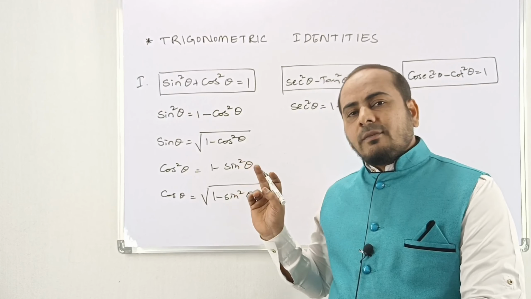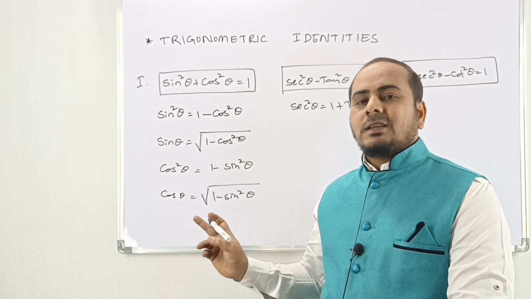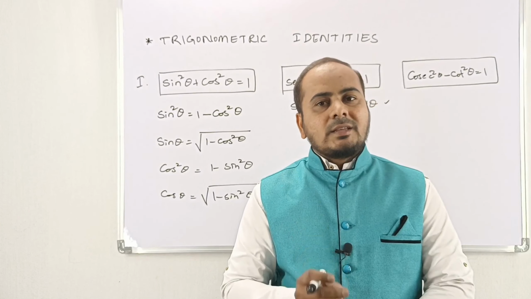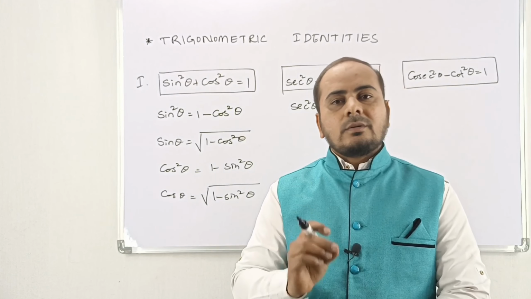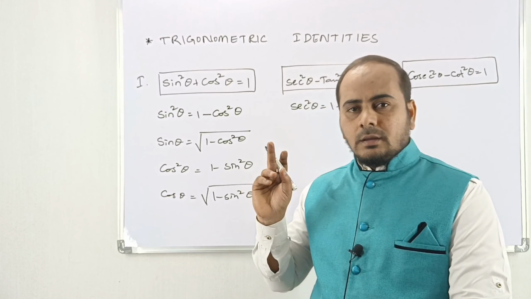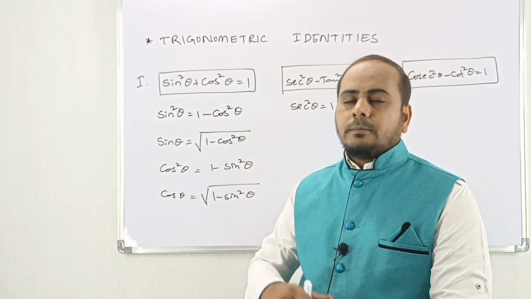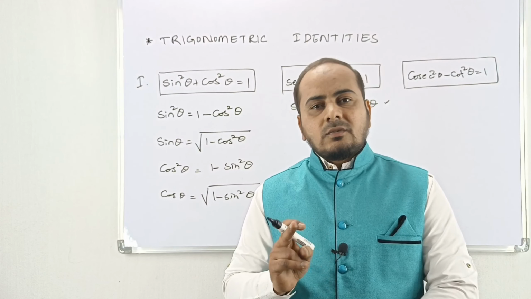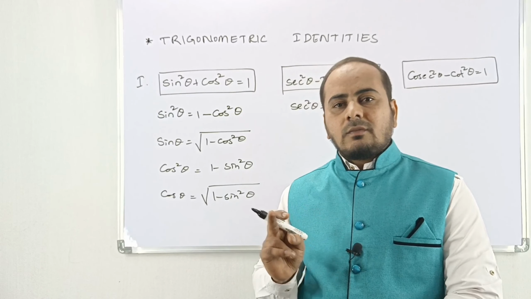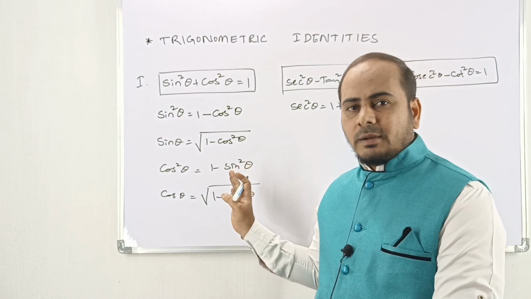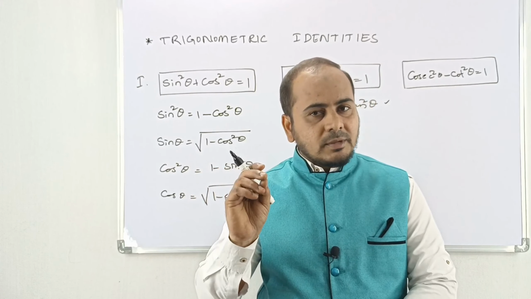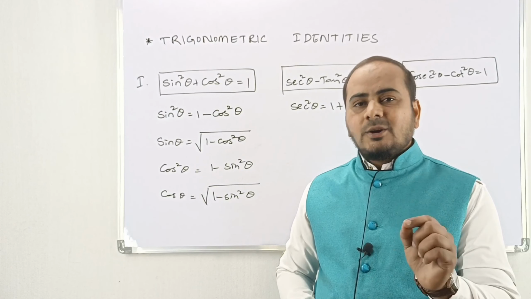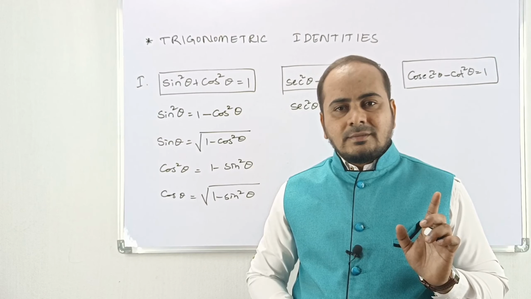This can be written as cos theta is equal to under the root of 1 minus sin square theta. Now prepare these very seriously, my dear. Not only seriously, take it as a challenge to recite them breathlessly. Like now I am going to read out, check it out. Sin square theta plus cos square theta is equal to 1. Sin square theta is equal to 1 minus cos square theta. Sin theta equal to under the root of 1 minus cos square theta. Cos square theta is equal to 1 minus sin square theta. Cos theta is equal to under the root of 1 minus sin square theta. Like this you have to prepare, my dear.